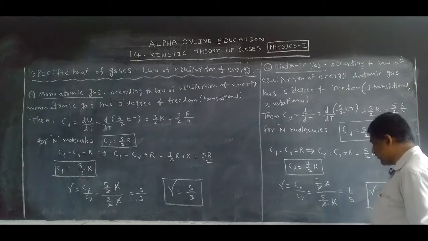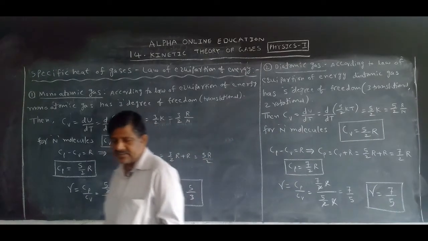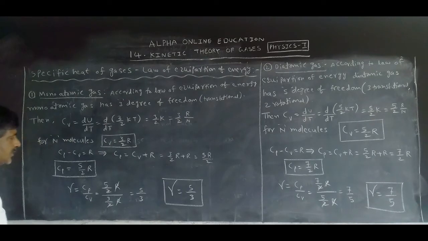What is the gamma for diatomic gas? Gamma is the adiabatic constant. Gamma for diatomic gas is how much? 7 by 5. Is it clear? Write that down. Now the third one,